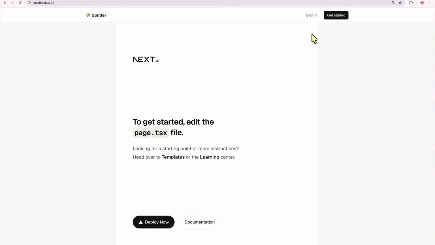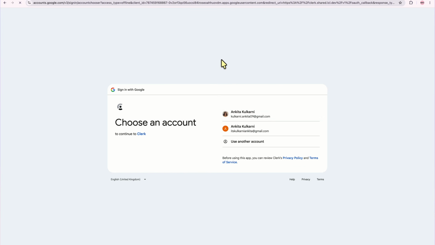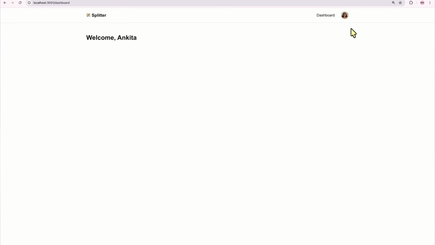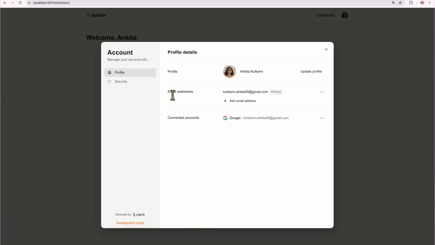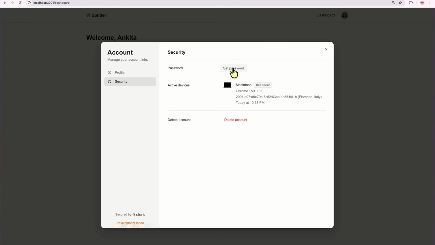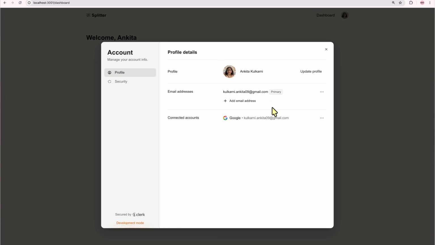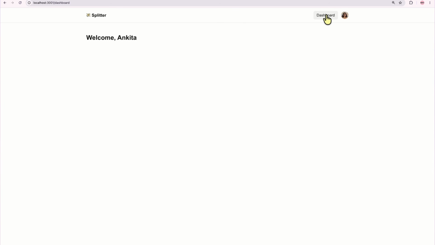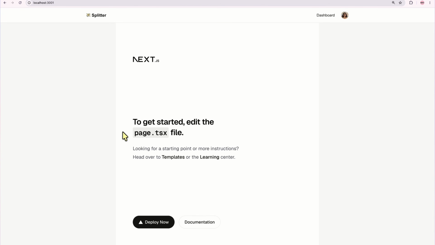And if I sign out and again sign back in, continue to Google, I did not get redirected to the dashboard right away initially. It's because I was already using this browser for another application, which is why it did that. But as you can see, the user modal is there. Now, Clerk already gives us this UI. So we have the profile, security, user can set password, delete accounts, change profile photos, add email addresses, and so on. There's a lot that's going on here. We can go back to the dashboard and homepage as well. So Clerk is essentially set up for us, which is amazing. So our phase 1 is complete.